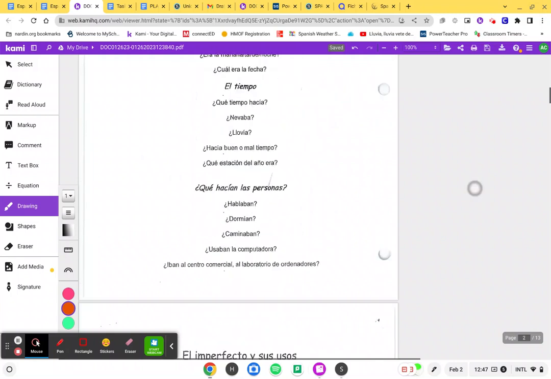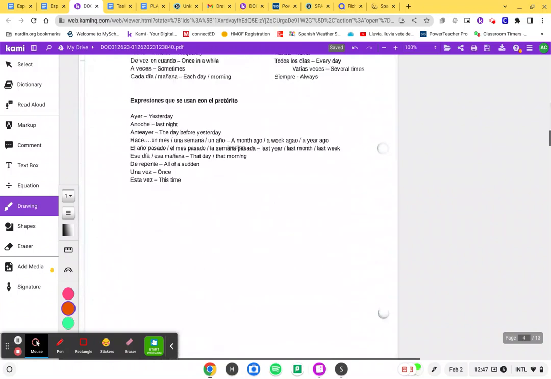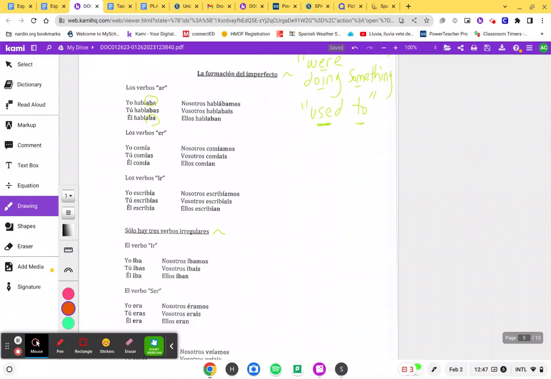When I use estaban, clase, I'm going all the way back to my conjugations. It's like hablaba for AR verbs. Since estar is also an AR verb, we're saying estaban because that's the ellos form. So aba, abas, aba, ábamos, abais, aban. For ER and IR verbs, we're using ía. So we're saying things like comía or comías, I was eating or I used to eat, or escribía or escribías.